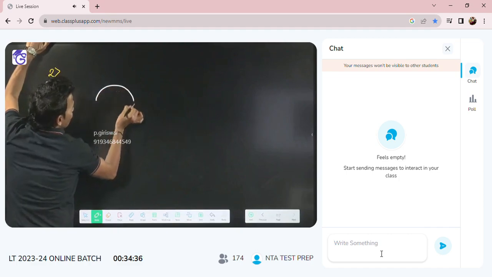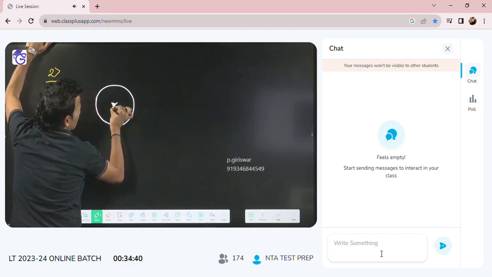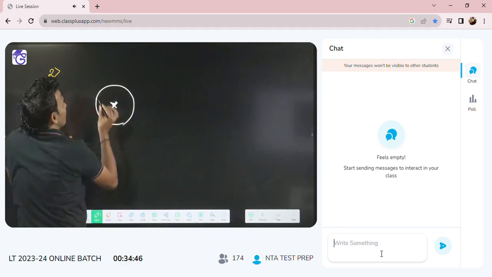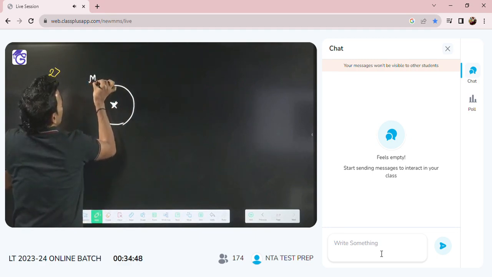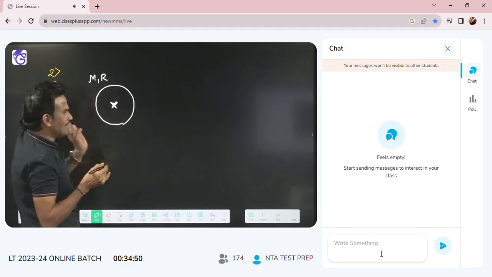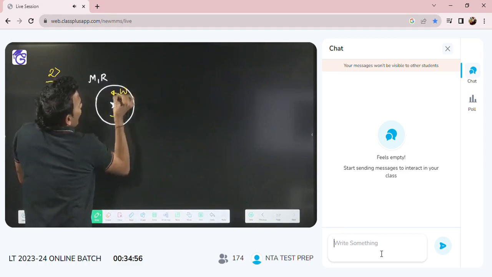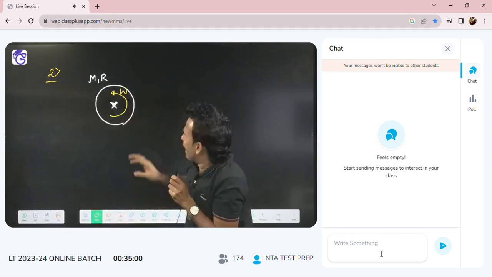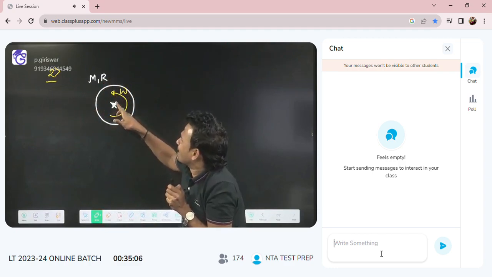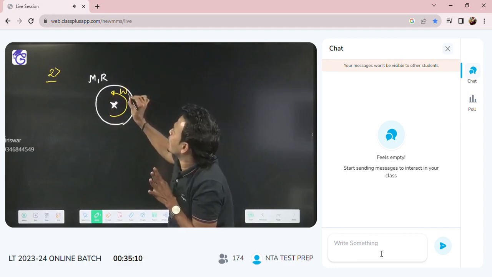Assume I have a ring. Tomorrow they can say about a disc also, but generally they ask for a ring only. Assume I am having a ring of mass m and radius r. A ring of mass m and radius r is rotating about its geometrical axis with angular velocity omega, or you can say with initial angular velocity omega naught.